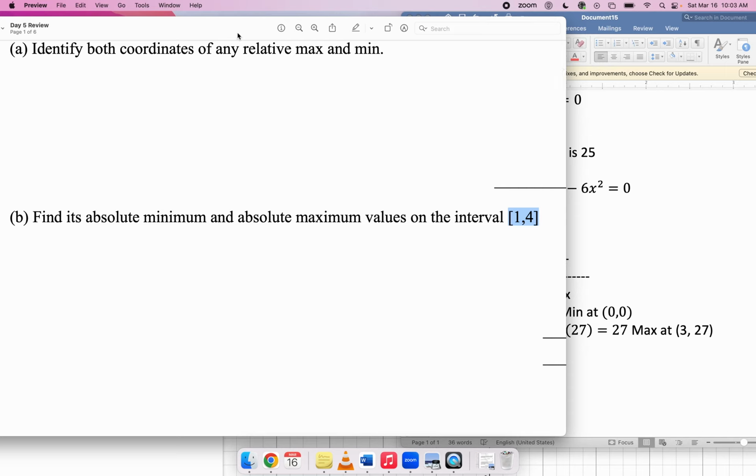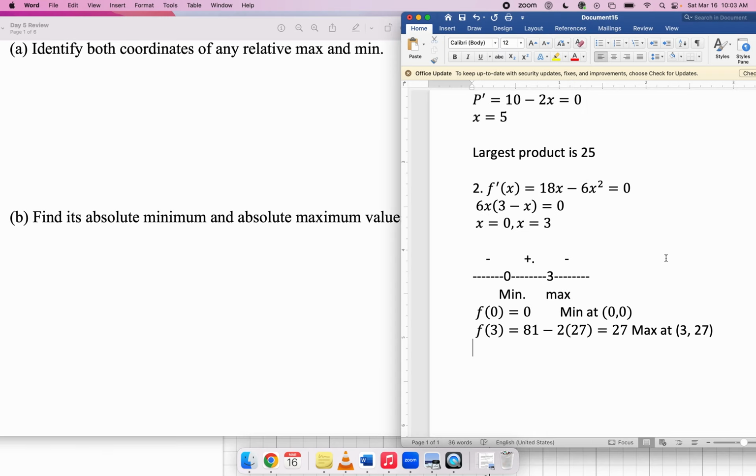So how do we figure out the absolute minimum and maximum? In general, you make a list of your critical points and your boundary points, and you plug them all into the original function and see which one gives you the biggest and smallest values. We've already evaluated the original function at these critical points, right? So all we have to do now is consider the boundary points, which are 1 and 4.